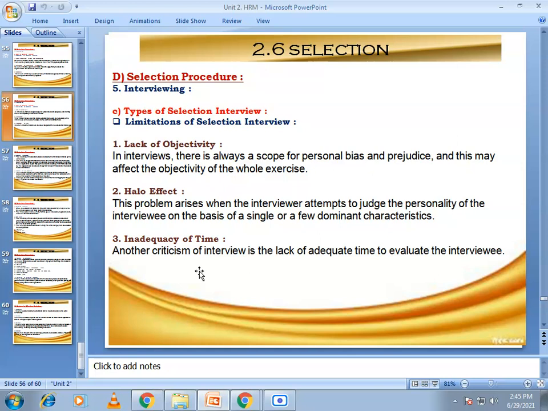So it is important to identify such factors as advertising expenses, agency fees, cost of test materials, time spent in interviewing candidates, cost for reference checks, medical exams, startup time required for the new manager to get acquainted with the job, relocation and orientation of the new employee. So this is also a barrier in the selection interview.